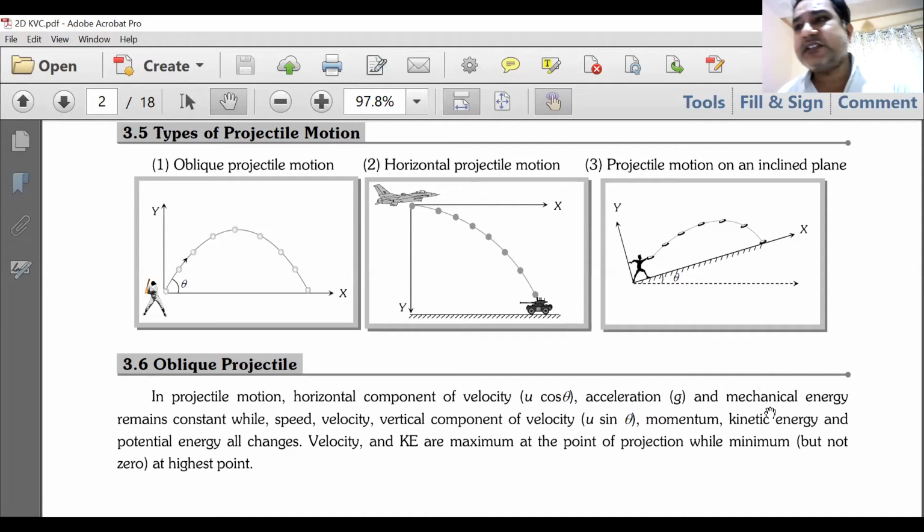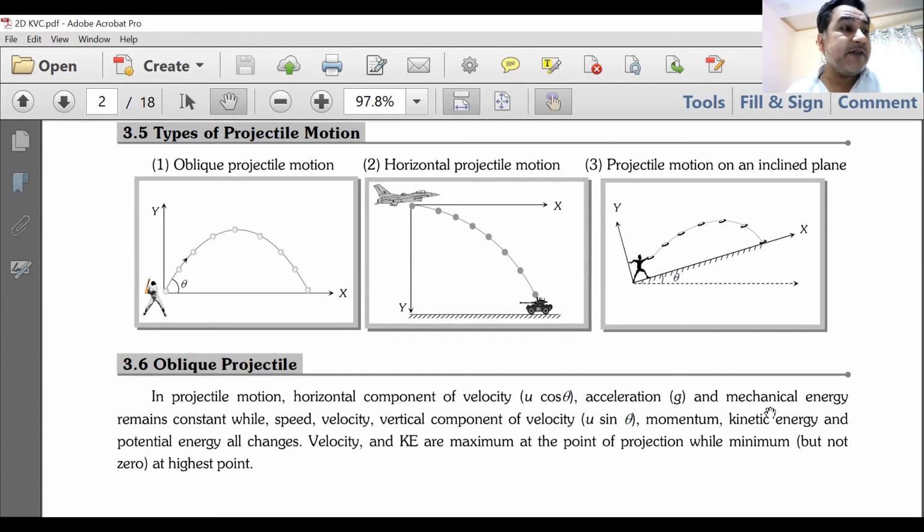So these are the 3 types of projectile motion that we are supposed to do in the course of this class. We'll be dealing with number 1 and number 2. Number 3 we'll be dealing with at a later stage. So that's about it for projectile motion. In the next class, we'll be discussing the different equations of motion. One question: will the equations of motion be the same or different?